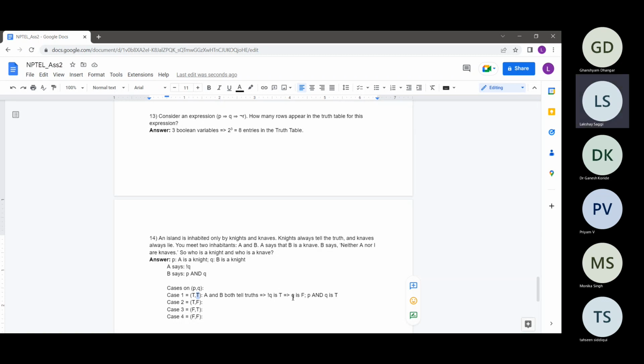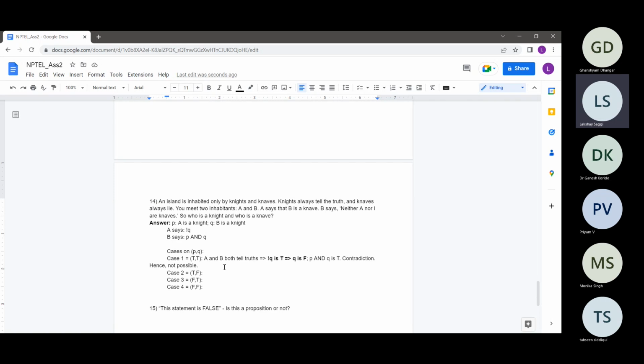Since not Q is true, Q should be false. But in this case we assumed Q to be true, so we arrive at a contradiction. This case is not possible. Both P and Q can't be true.